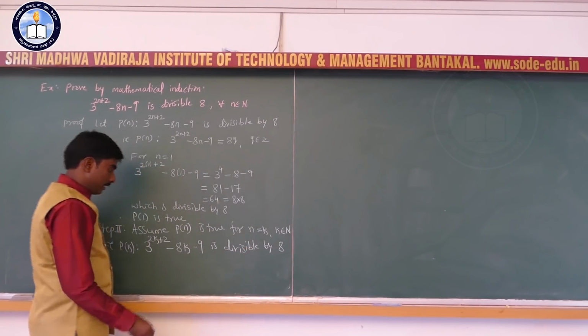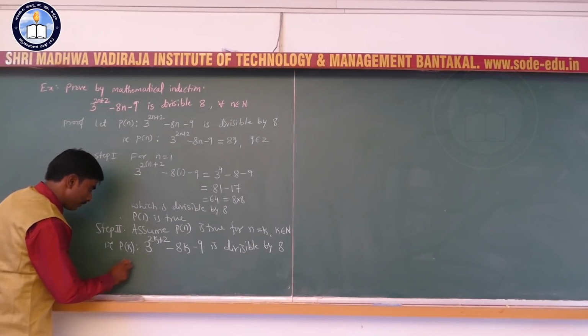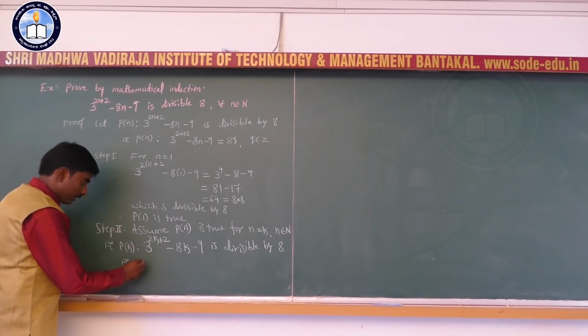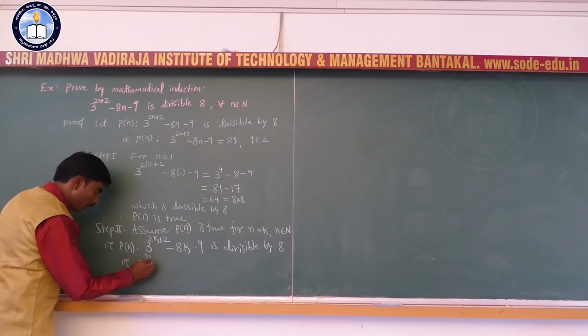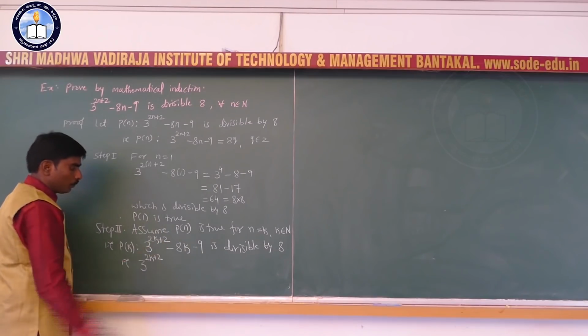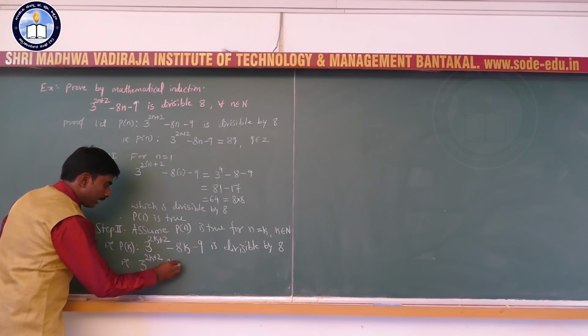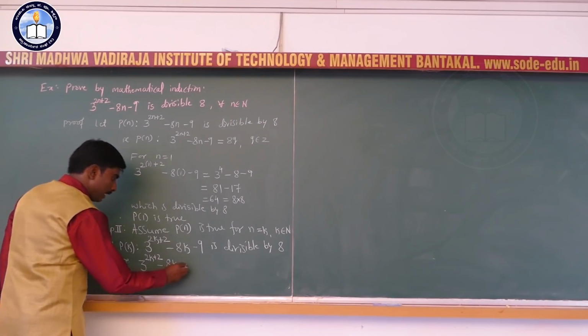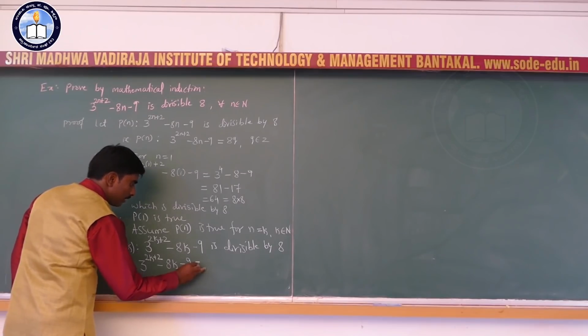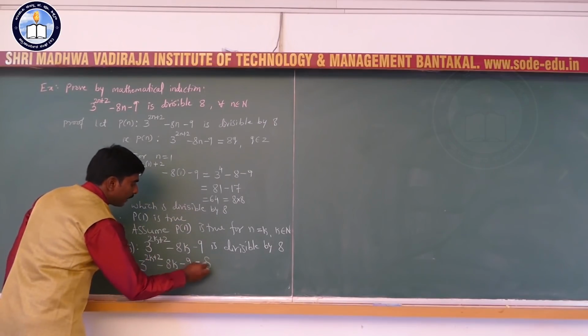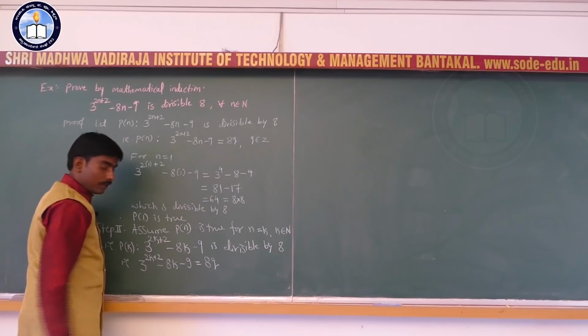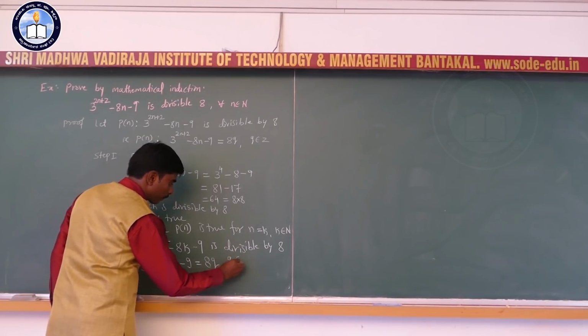That is, by the definition of divisibility, 3 to the power 2k plus 2 minus 8k minus 9 is equal to 8 into q, where q is an integer.